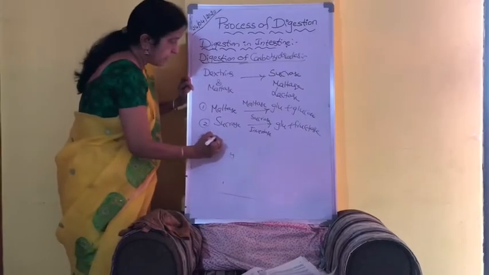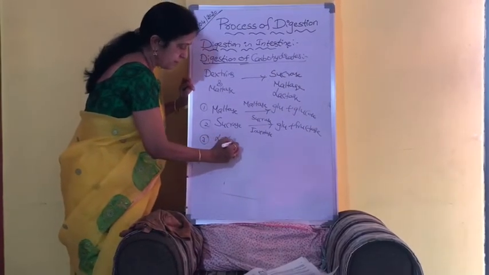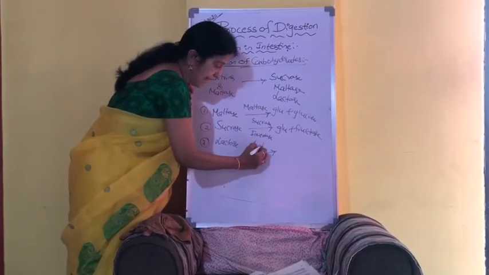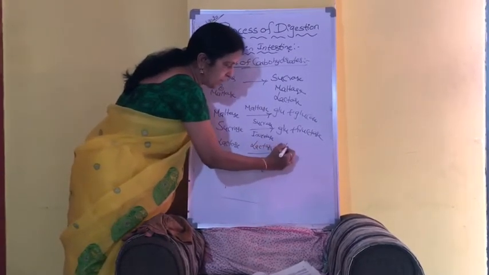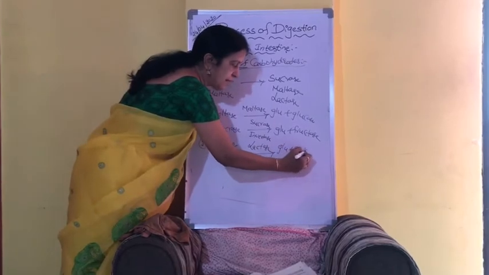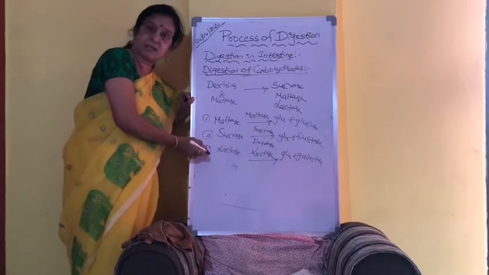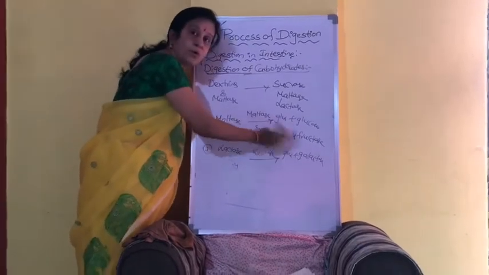And third one, lactose. Lactose will be acted upon by one enzyme called lactase and converted into glucose and galactose. These are all disaccharides, whereas all these are monosaccharides.